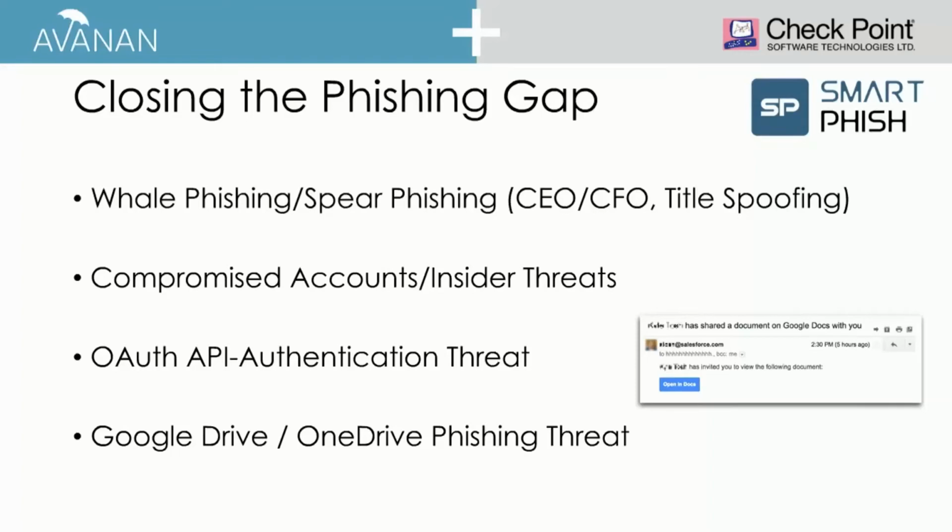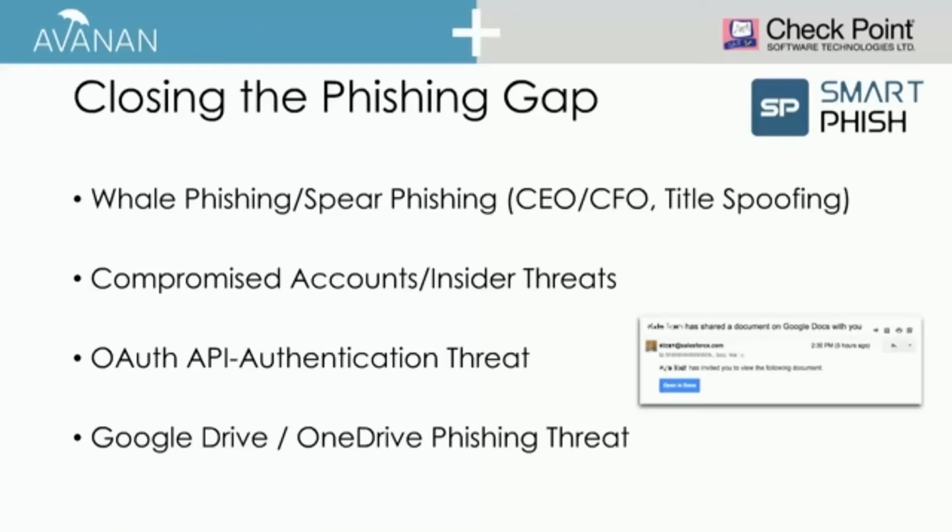And the same threat is there for Office 365 or any other SaaS. But the problem with the API-based threat is that it's invisible, takes one time, and even changing password doesn't make a difference.